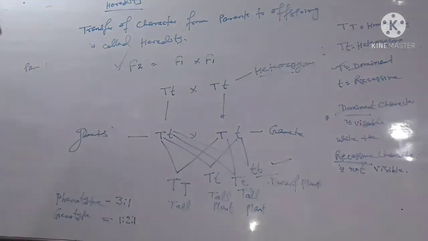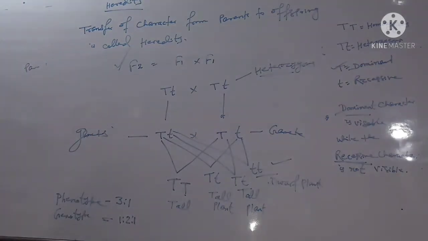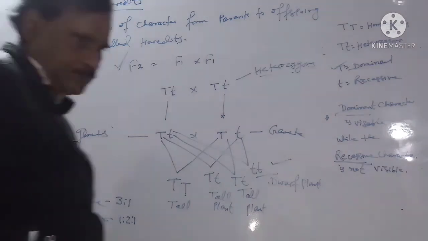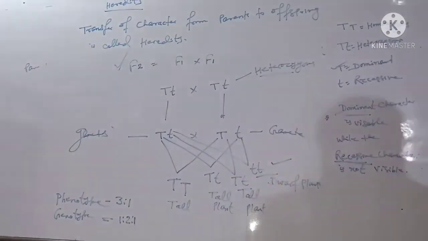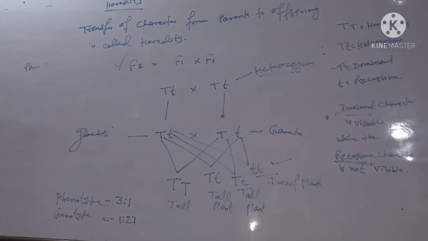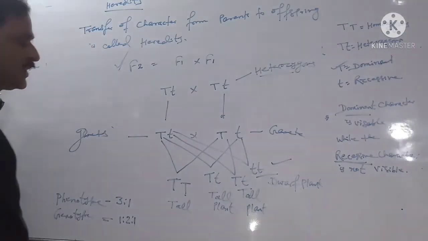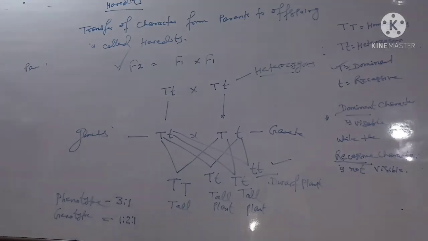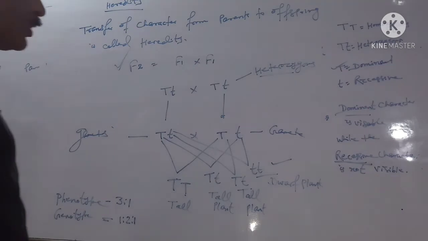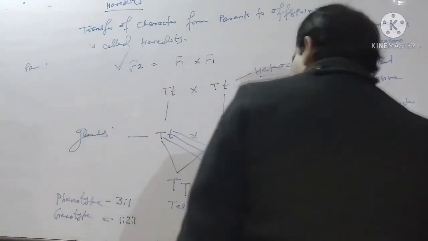It is also called law of segregation, and next we find the law of independent assortment. Before we discuss law of independent assortment, to summarize, the law of dominance and law of segregation.